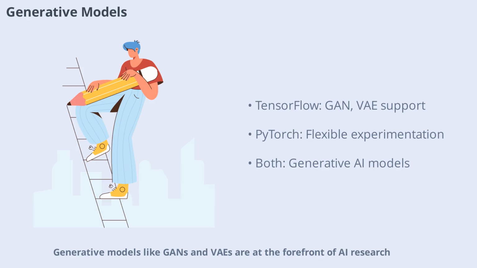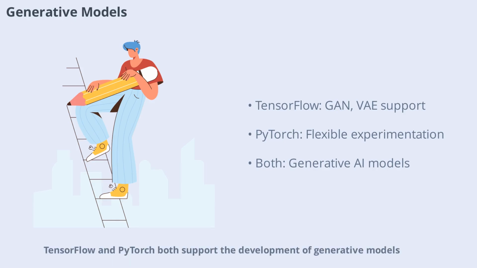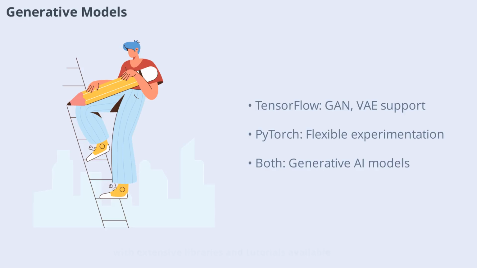Generative models like GANs and VAEs are at the forefront of AI research. TensorFlow and PyTorch both support the development of generative models, with extensive libraries and tutorials available. PyTorch is particularly popular for GAN research due to its flexibility and ease of experimentation. TensorFlow offers tools for building and training generative models, with strong support for deployment. Both frameworks enable the creation of innovative AI applications, from image synthesis to data augmentation.